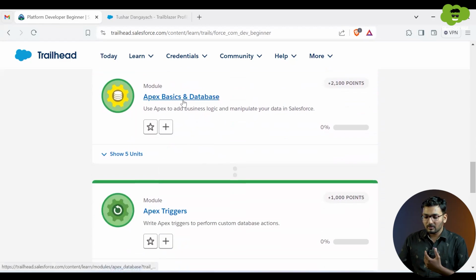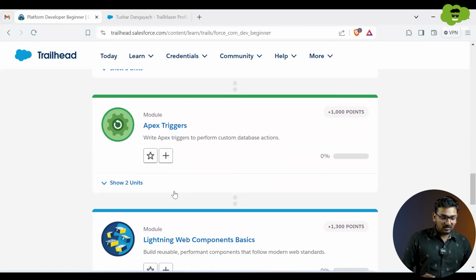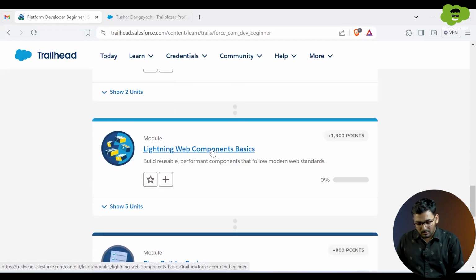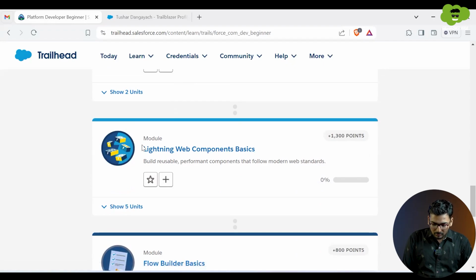We will be learning how you can interact with the database, how you can write the query to fetch data from the database, how you can insert data in the database. Then you can learn about triggers. These are similar to flows. Flows also do automation using point and click. Here, using Apex triggers, you can write the code and do the automation. Then you can learn how you can build UI using Lightning Web Components, which you have already done in flows, but you can do that using Lightning Web Components.